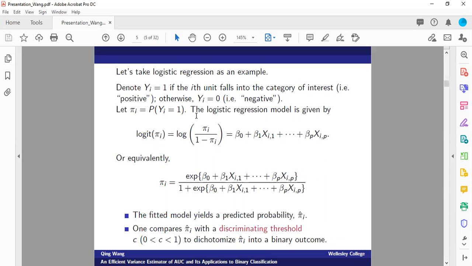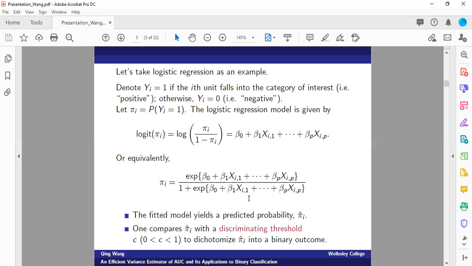The logistic regression model assumes that on the logit scale, or say the log-odds scale, we have a linear combination of p different predictor variables. Equivalently, the model can also be expressed in terms of the probability of interest. This is a nonlinear function, exponential function over 1 plus exponential function, where the exponent is a linear combination of the p different predictors.